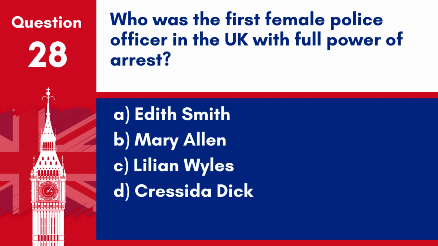Question 28. Who was the first female police officer in the UK with full power of arrest? A. Edith Smith. B. Mary Allen. C. Lillian Wiles. D. Cressida Dick. Answer: A. Edith Smith. Edith Smith became the first female police officer in the UK with full power of arrest in 1915.